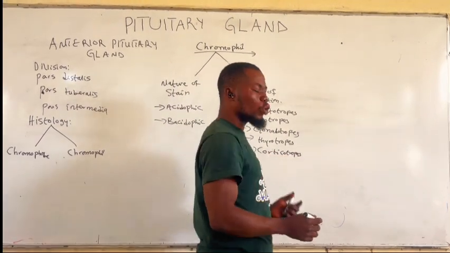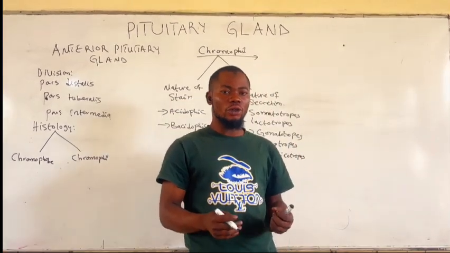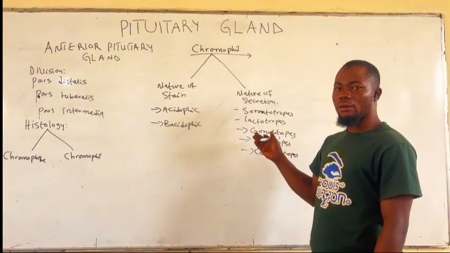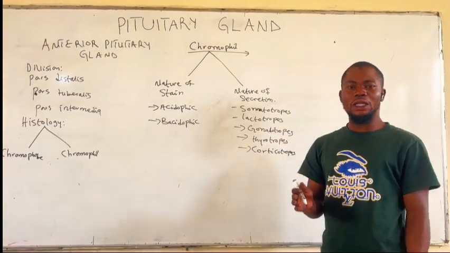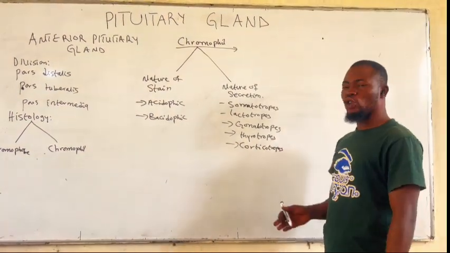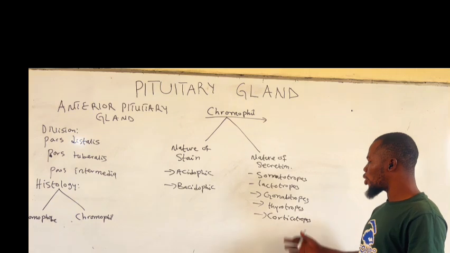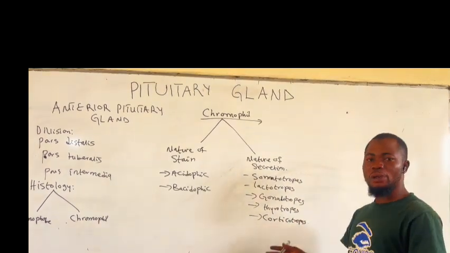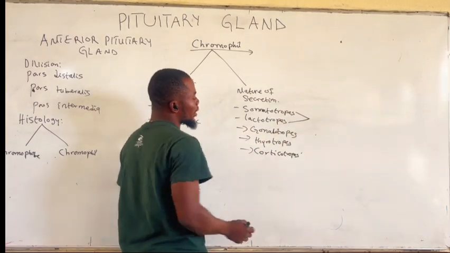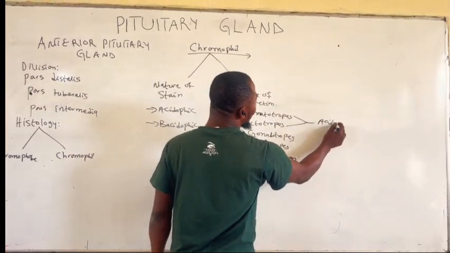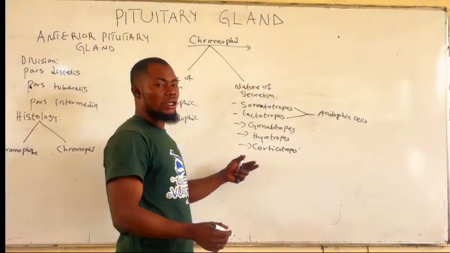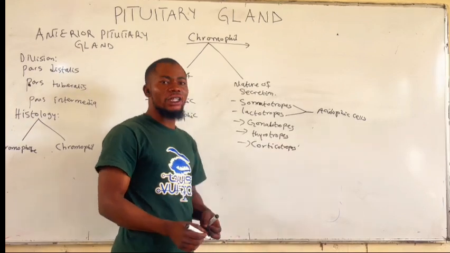Now these somatotrophs are the cells that secrete growth hormone. Lactotrophs are the cells that secrete prolactin. Gonadotrophs secrete gonadotropic hormones, the luteinizing hormone and follicle stimulating hormone. Thyrotrophs secrete thyroid stimulating hormone, while the corticotrophs secrete adrenocorticotropic hormone. Among these 5 cells, the somatotrophs and the lactotrophs are the only acidophilic cells. In fact, somatotrophs constitute about 30 to 40% of acidophilic cells.